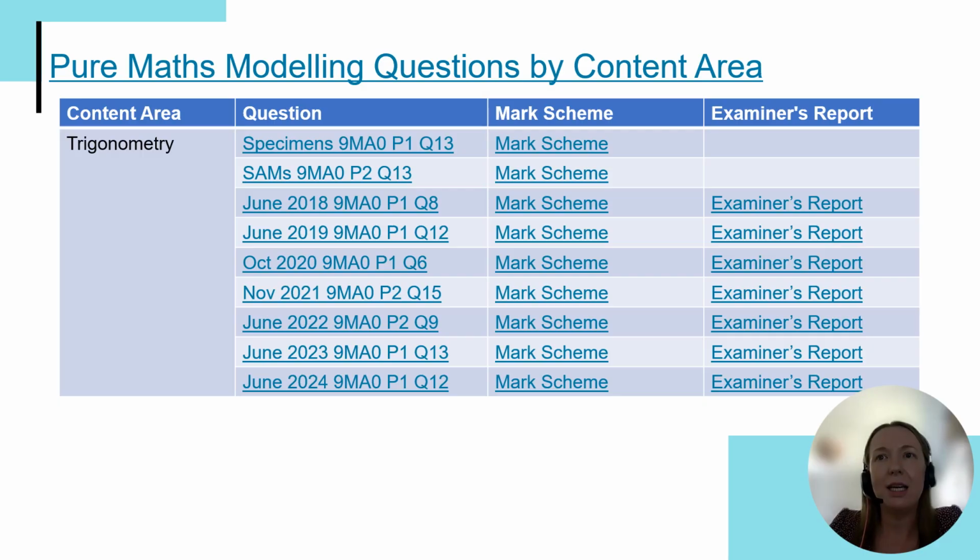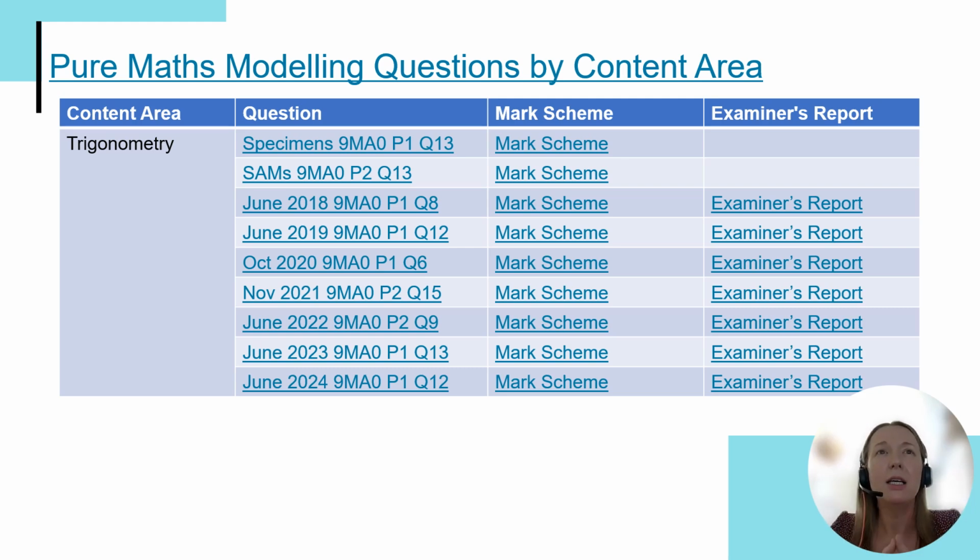And alongside that, we've got our PowerPoint resource of pure maths modelling questions by content area. This is also in addition to the PDF resource of, I think it's about 93 modelling questions we've got from the old spec and new as well. This one's a bit more up to date, the PowerPoint. It's got some from the more recent exam series, and it's actually organised by content area.